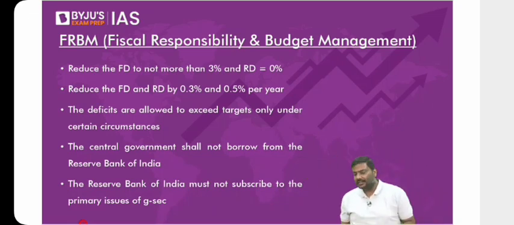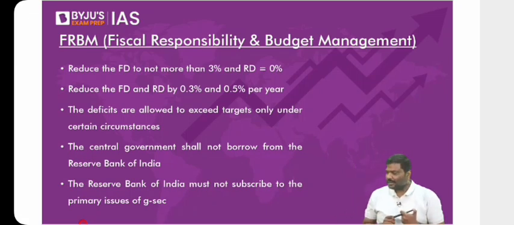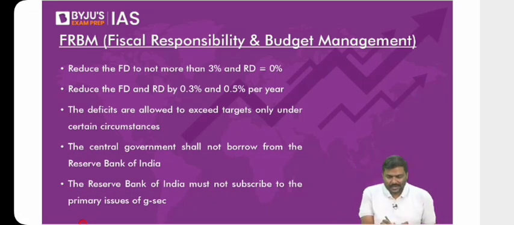Come to the other side. Capital receipts. Example, recovery of loan. Look at this. You have given a loan, and you collect back the loan. Loan is an asset. All of you agree? For the lender, loan is an asset. So if you collect the loan, are your assets changing or not? The answer is yes. Disinvestment.